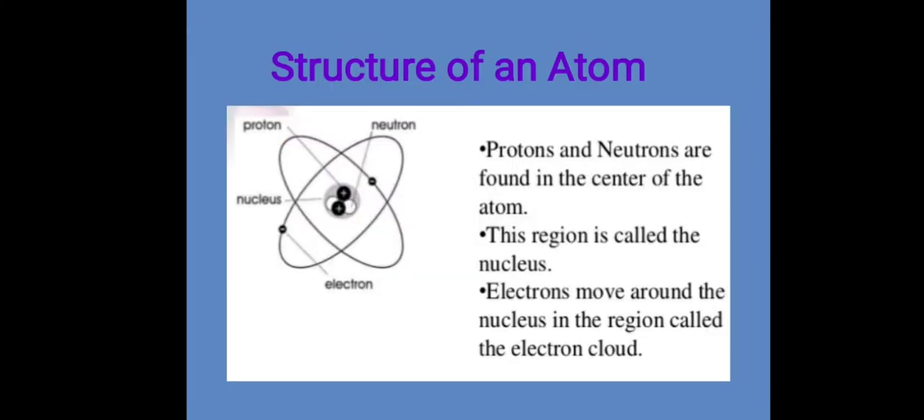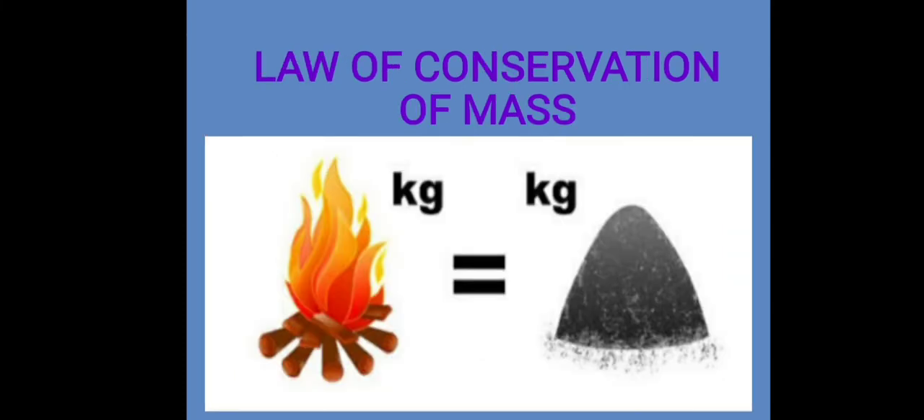The atomic structure also shows the position of these particles. Protons and neutrons are found in the center of the atom. That region is known as the nucleus. Electrons are moving around the nucleus. That region is known as the electron cloud. The law of conservation of mass states that atoms are neither created nor destroyed. They can only change from one form to another.